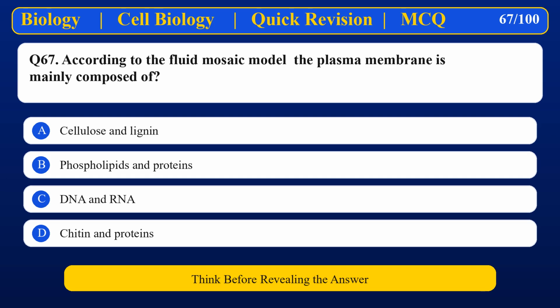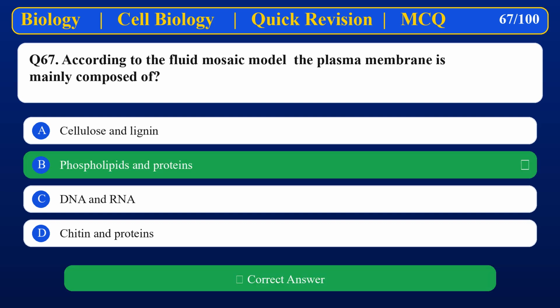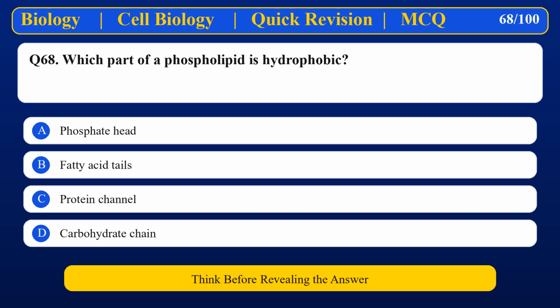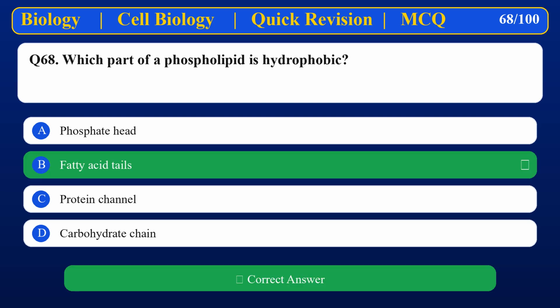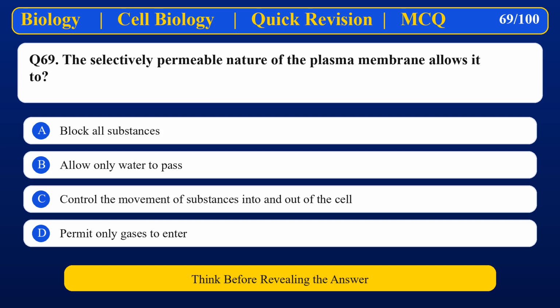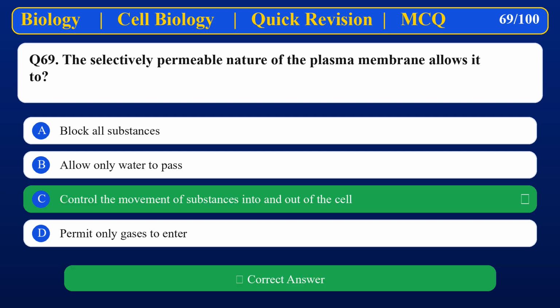According to the fluid mosaic model, the plasma membrane is mainly composed of Phospholipids and proteins. Which part of a phospholipid is hydrophobic? Fatty acid tails. The selectively permeable nature of the plasma membrane allows it to Control the movement of substances into and out of the cell.